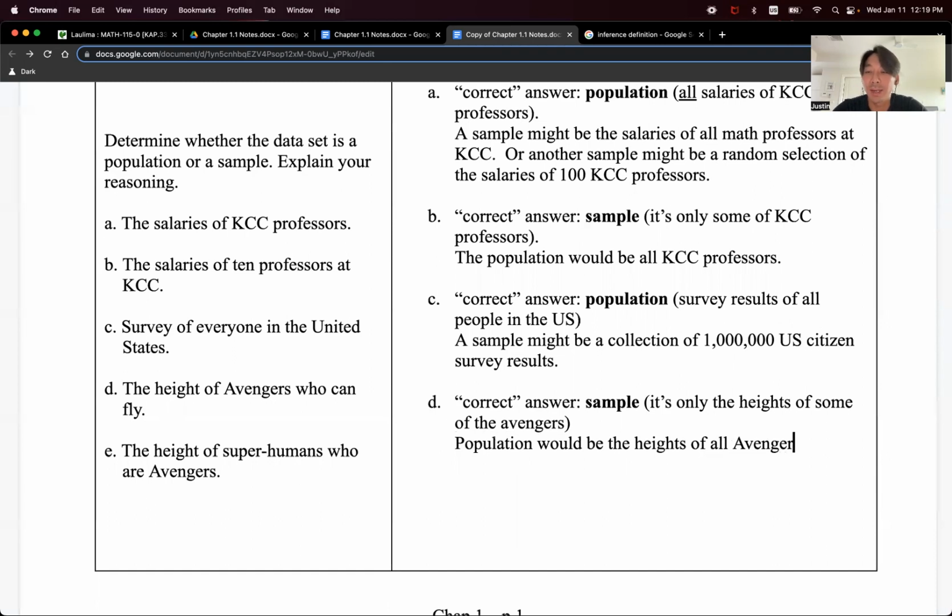Excuse me, I did not capitalize Avengers. Sacrilege. Of all the heights of all the would be the heights, right? What's wrong with heights of all Avengers? Am I just terrible at grammar? I'm just gonna ignore you.